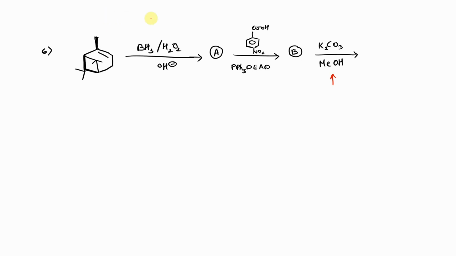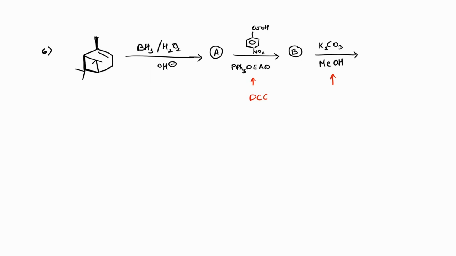Next, for the COOH and PPh3/DEAD, we need to know what product A will be. Product A comes from a carbon-carbon double bond being treated with borane, which leads to the formation of an alcohol. An alcohol with a carboxylic acid in the presence of DEAD undergoes esterification. We studied the application of PPh3 and DEAD in the classes on the Mitsunobu reagent.